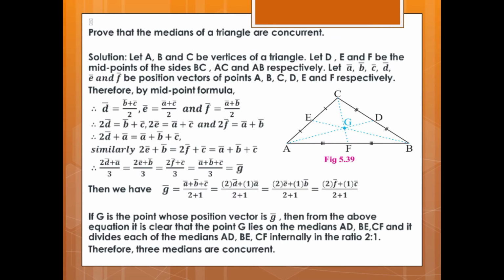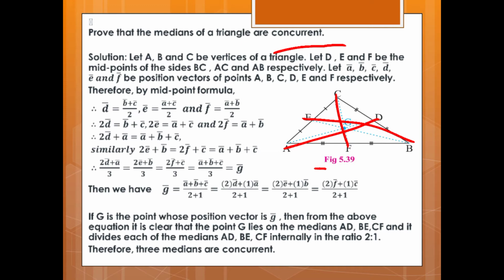Okay. Now the theorem: prove that the medians of a triangle are concurrent. We have to prove here the medians of a triangle are concurrent. Concurrent means meeting at one point. Okay, we have to show all the medians are meeting in one point. See the solution. Let A, B, C be the vertices of a triangle. Let us draw triangle ABC, and AD, BE, CF are the medians of the triangle.